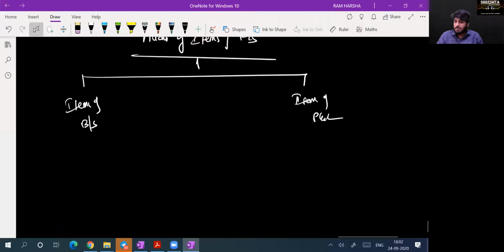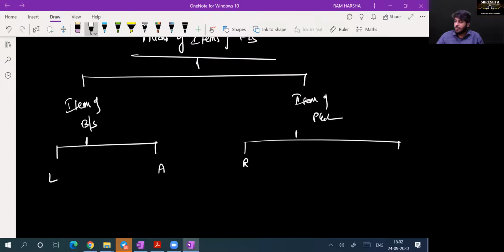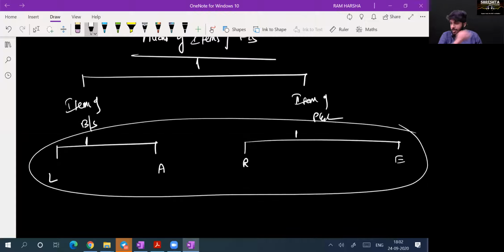Again, audit of items of balance sheet, I divide into 2 types: audit of liabilities, audit of assets. Here I'll divide into audit of revenue, audit of expenses. So as a whole, this chapter can be broadly divided into 4 categories.